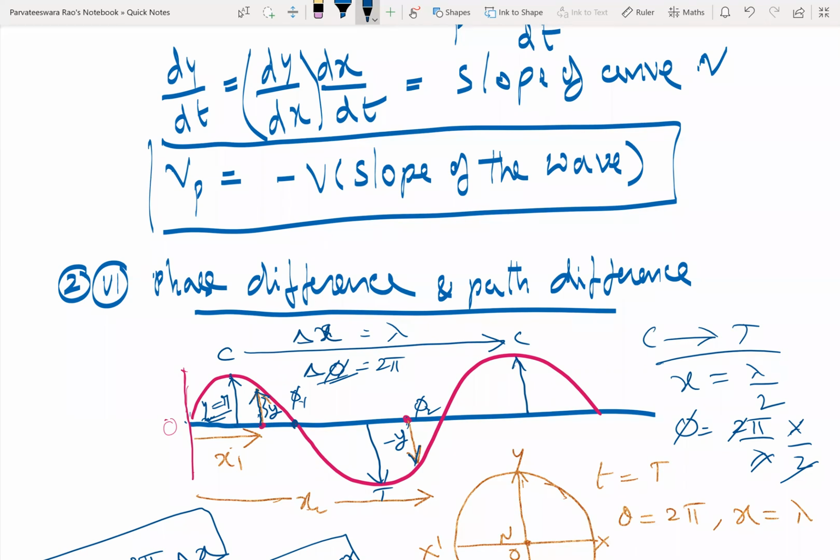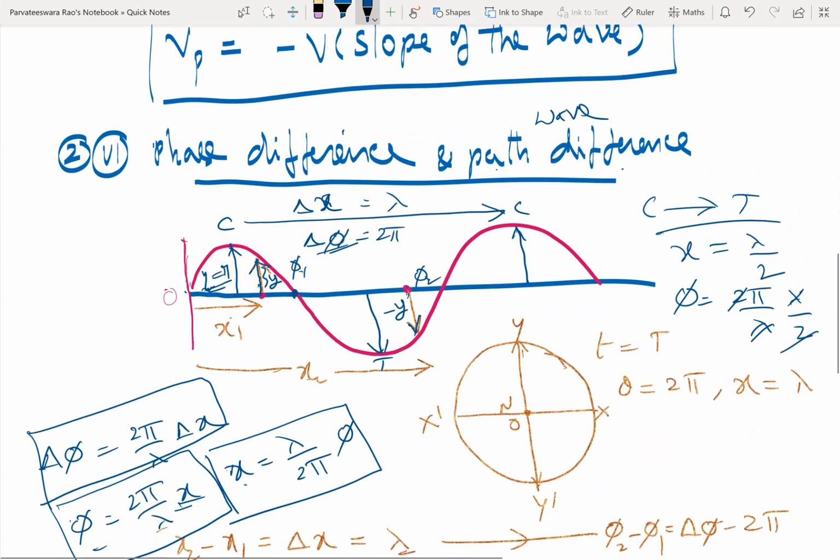Now, phase difference is for a vibrating particle. Path difference is for the wave. I told you, once the particle starts vibrating, the wave will be advancing in the medium. Once my tongue starts vibrating, the waves generated from me are reaching you. Do you agree or not?